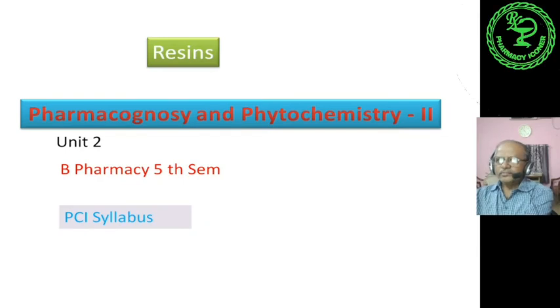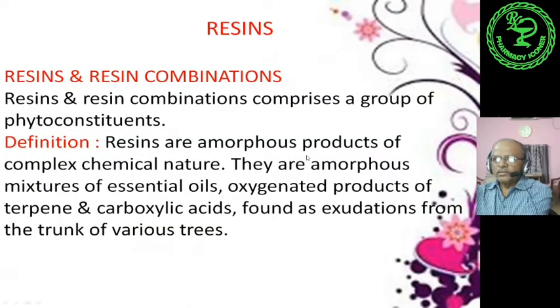Hello everybody. Today we will discuss another secondary metabolite, the resins and resin combinations, coming under Pharmacognosy and Phytochemistry 2, unit 2 of the 5th semester according to the Pharmacy Council of India syllabus. Resins and resin combinations comprise a group of phytoconstituents.